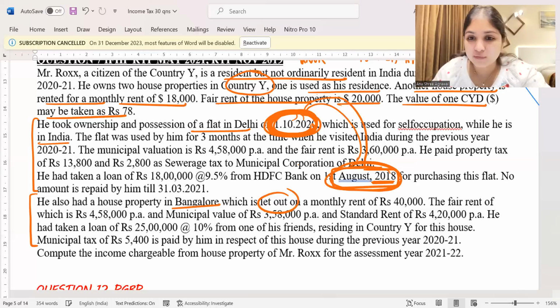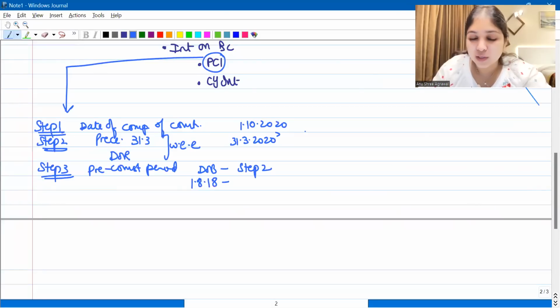Now, what is the date of borrowing? When did we borrow the loan over here? We borrowed it on 1st August 2018. And what is the step 2 date? The step 2 date is 31st March 2020.